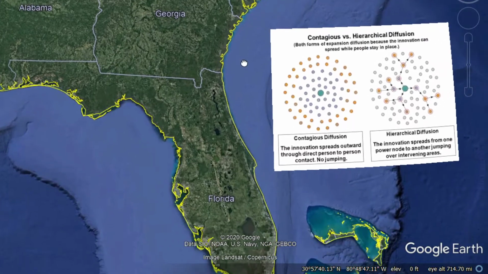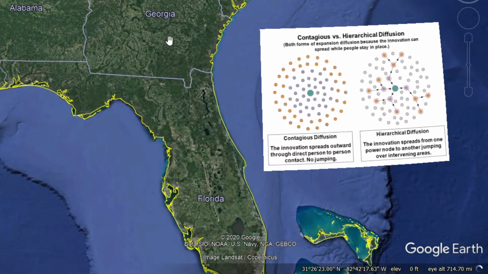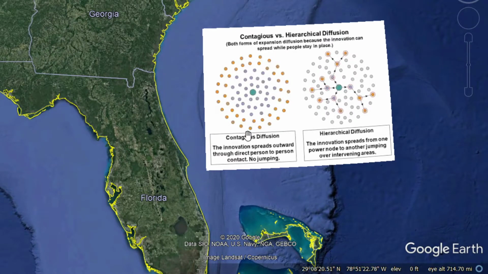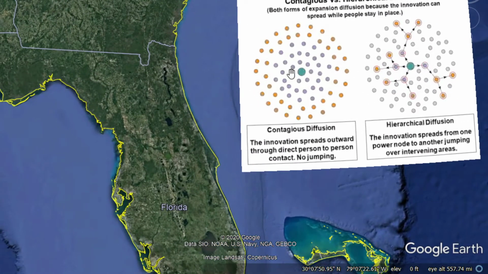But then we have expansion diffusion. Expansion diffusion comes in two different types, as you see here: contagious diffusion and hierarchical diffusion. Now we're going to start with contagious diffusion. Contagious diffusion is when you have an idea or disease or anything that is spread person to person. The people have to be close to one another to spread it.